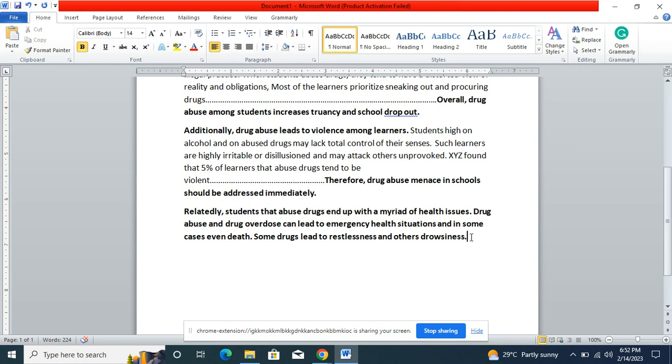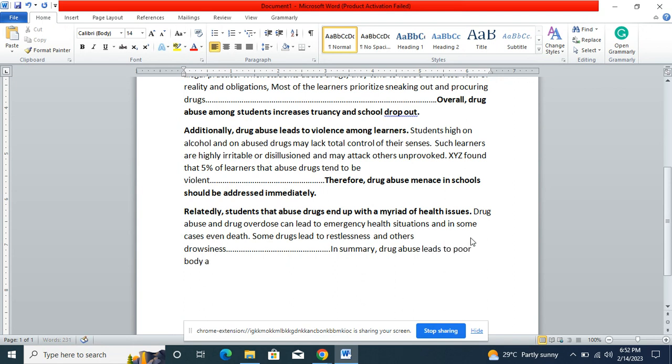Let me just ensure that you can easily separate them as the supporting sentences. So these are the supporting sentences. You can have several, and then finally you conclude. Now we have used overall, therefore, then we can say here mental health. Okay, so this is the concluding statement.